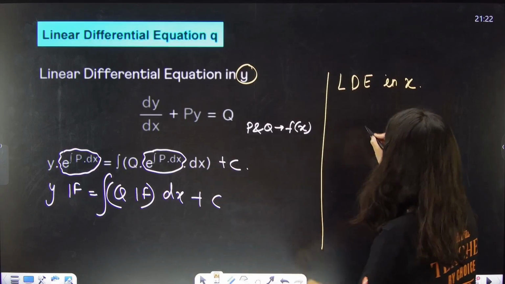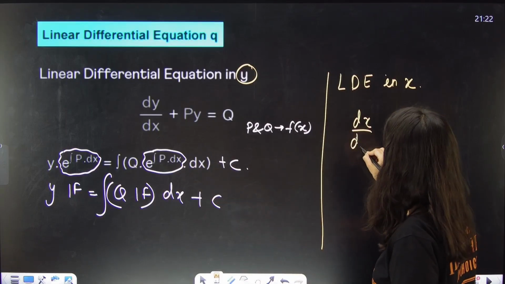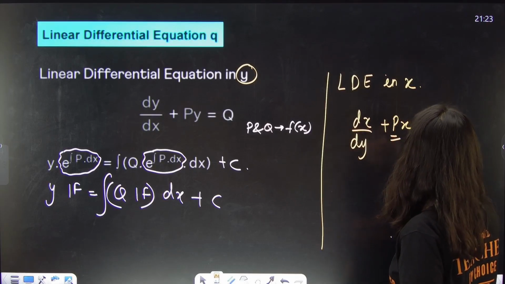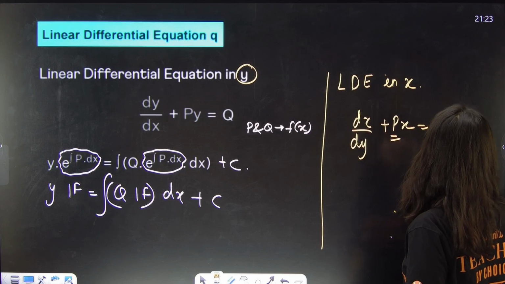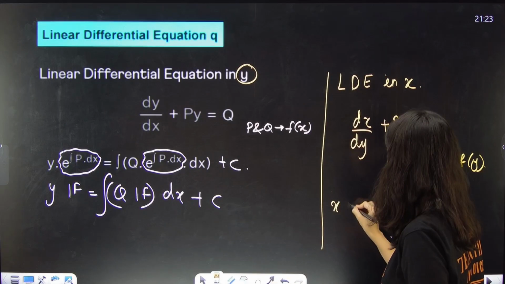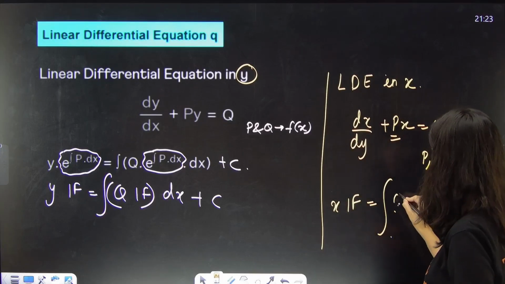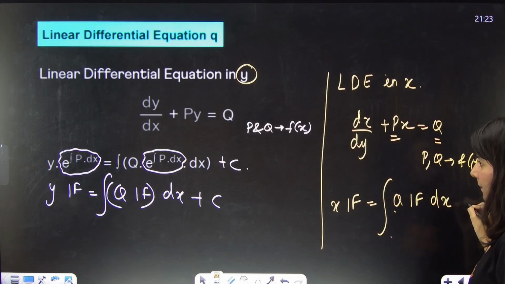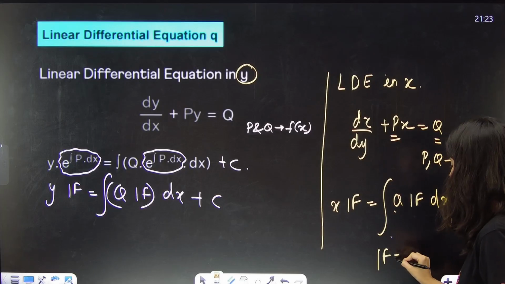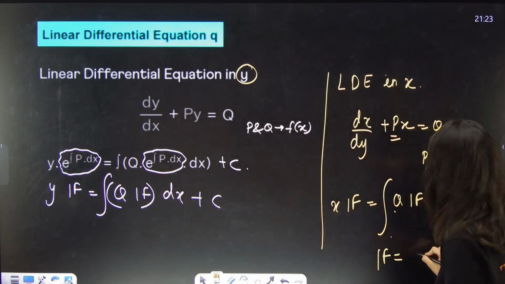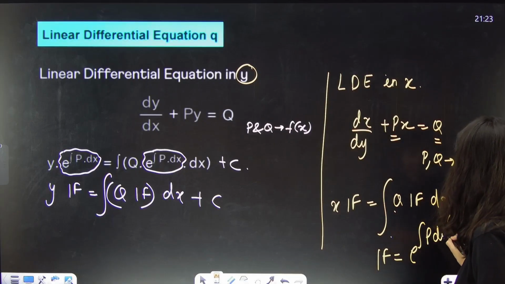So the type will be dx by dy plus px equals q, where p and q are functions of y. The solution will be x into the integrating factor equals the integral of q times the integrating factor dy plus c, and the integrating factor, which was e raised to the power integral of p dx, here will be e raised to the power integral of p dy.